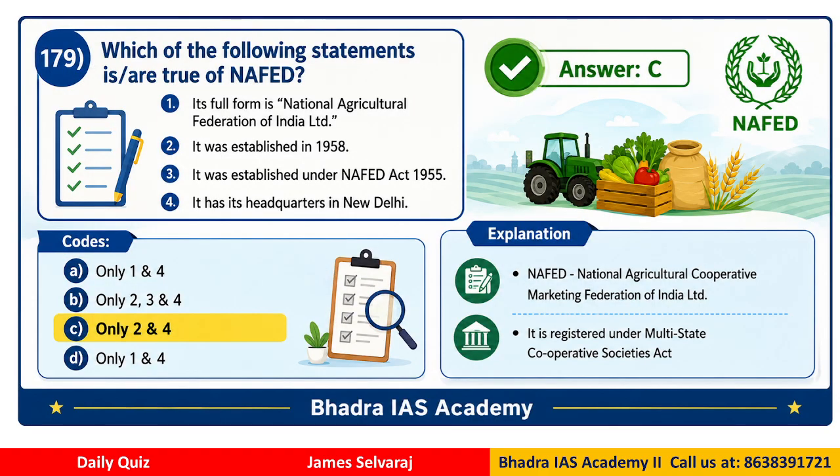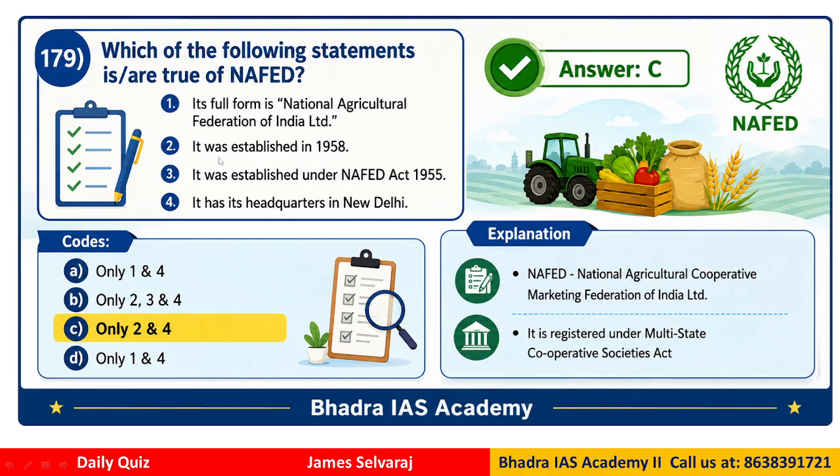Question 179. Which of the following statements are true about NAFED? Okay, its full form is the National Agricultural Federation of India. It was established in 1958. It was established under the NAFED Act 1955. It has its headquarters in New Delhi, right? So which of these statements are correct? Okay, so if you see here, we have option 1 and 4, 2, 3 and 4, 2 and 4, 1 and 4. So the correct answer will be C, that is 2 and 4, right?